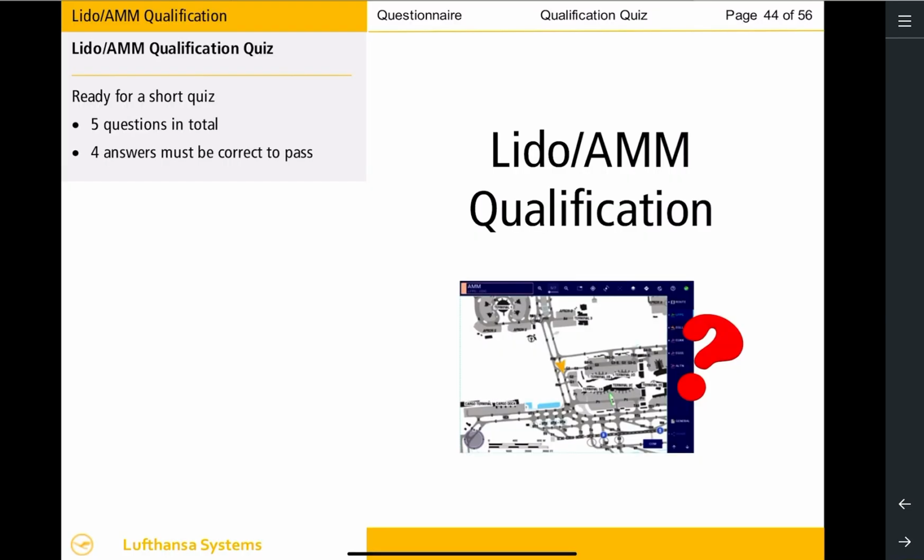Let's bring it all together. Now that you have seen all the possibilities of Lido AMM, we would like to ask you a few questions about using the application. To qualify, answer 4 questions correctly. Select Next when you're ready to start.